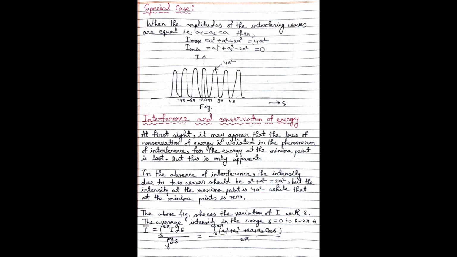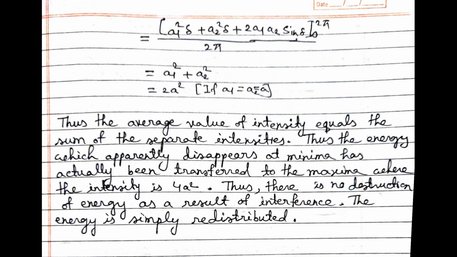For this case, we have to find the average intensity. The average intensity is I equal to 2A square. Thus, somewhere the intensity will be 4A square and somewhere the intensity will be 0. That means the energy is distributed to the maxima.